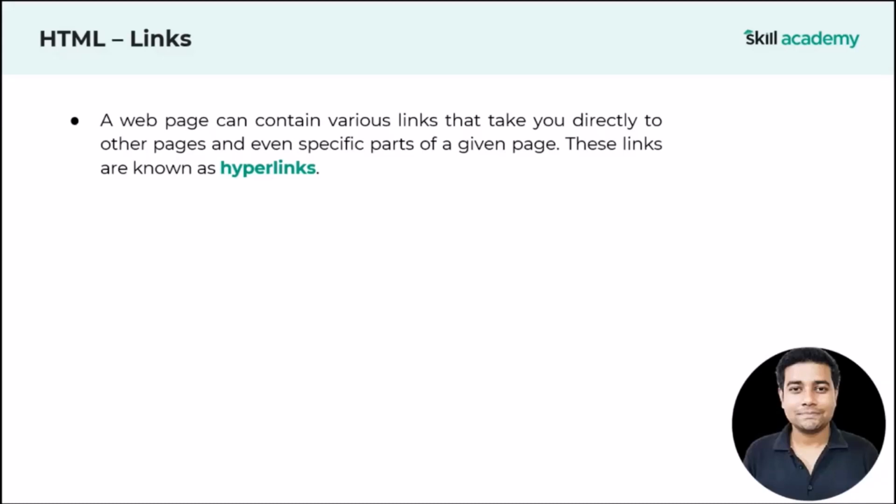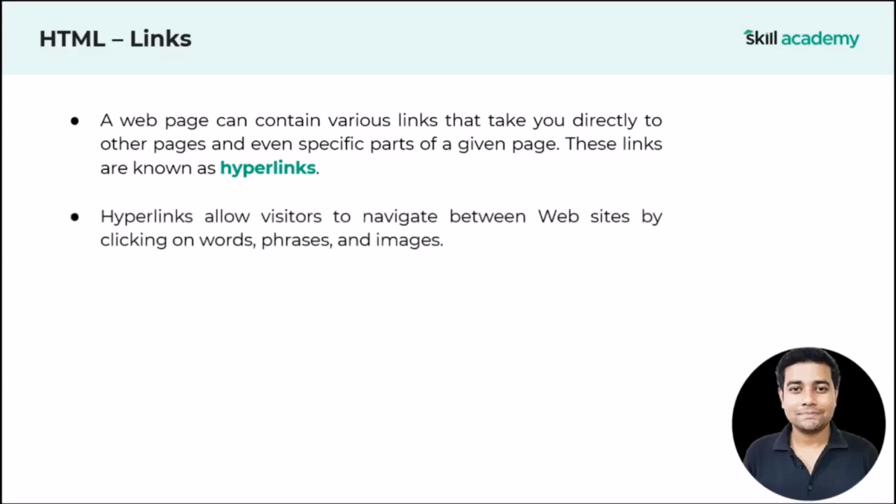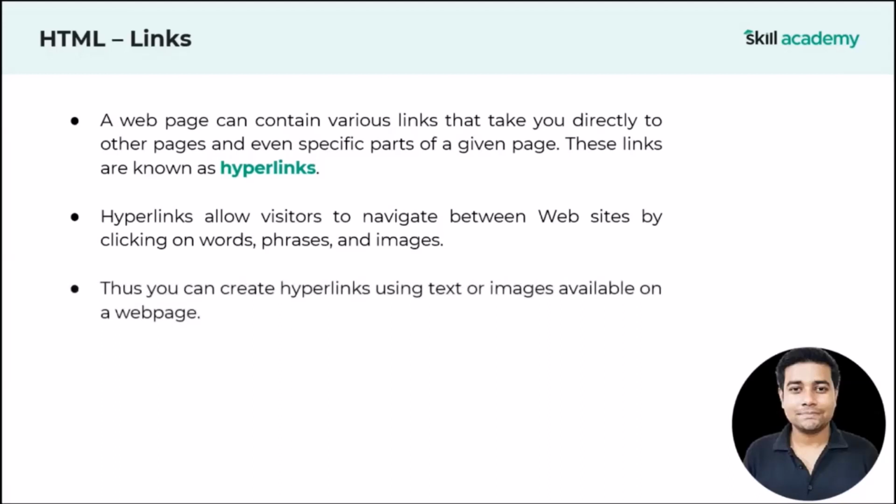So a web page can contain various links that take you directly to other pages and even specific parts of a given page, and these links are known as hyperlinks. Hyperlinks allow visitors to navigate between websites by clicking on words, phrases, and images. That means you can redirect your user if they click on some word, and we can even use hyperlinks over images. Thus, you can create hyperlinks using text or images available on a web page.